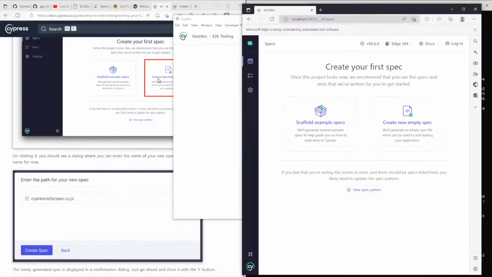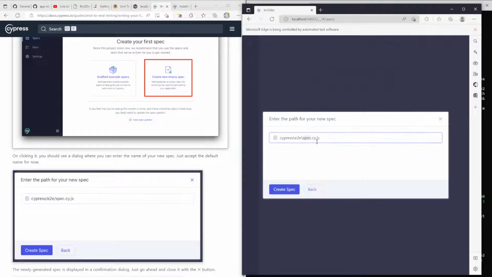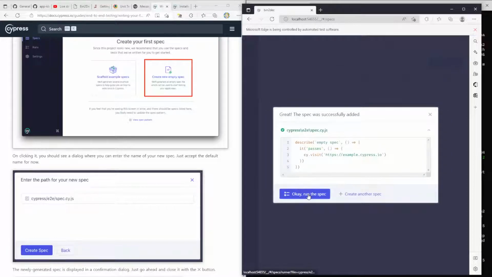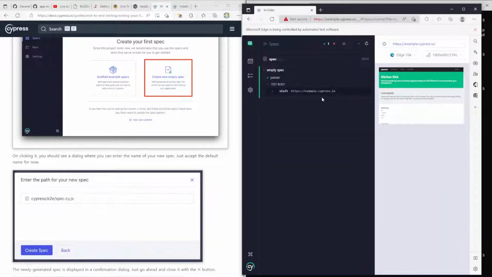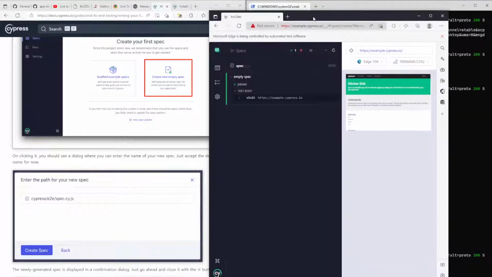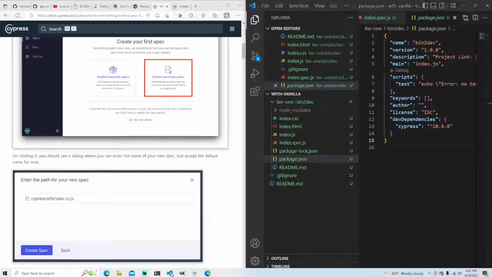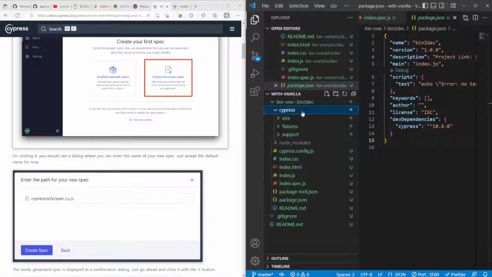Okay, now it wants us to create a new empty spec, enter a path for your spec. Where is this putting it? Okay, run the spec. So this passed because it went to Cypress.io, but where are all these files? I feel like it's adding a ton of stuff, but is it doing it inside of here? Ah, okay.